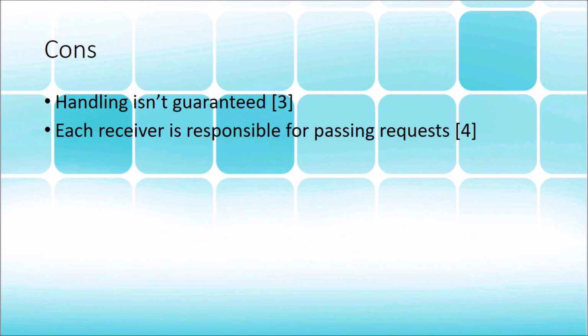Another con is that each receiver is responsible for passing requests. This kind of goes hand in hand. Each time we implement a new chain, it's going to have to pass on that request to the next chain, and they're all linked together.